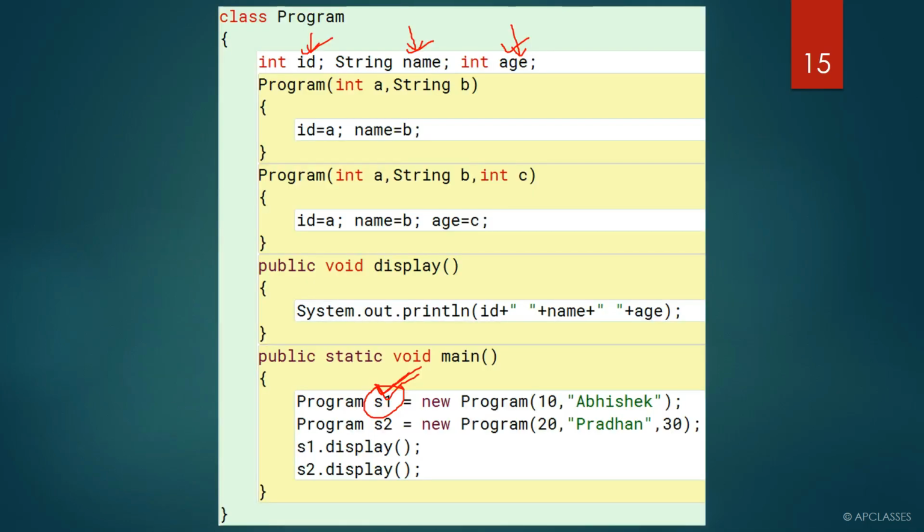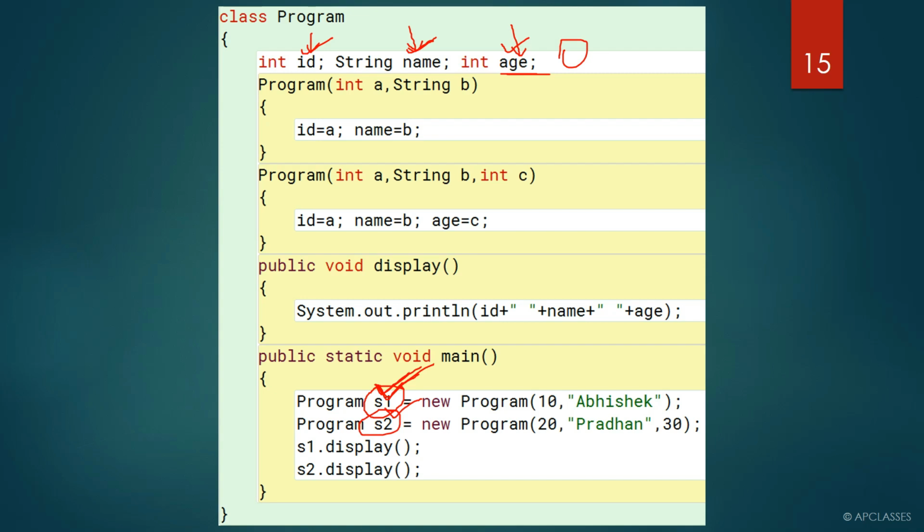Now if you have two different objects, here you can see you have S1 object and S2 object, isn't it? For S1 object, ID will have 10, name will have Abhishek. And what will be the value of age? That is 0, because nothing is assigned, so an initial value is given here.